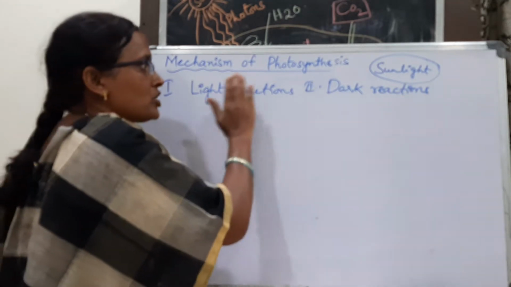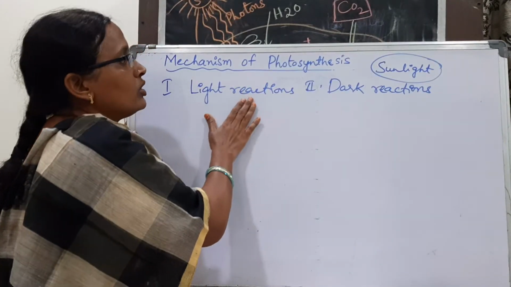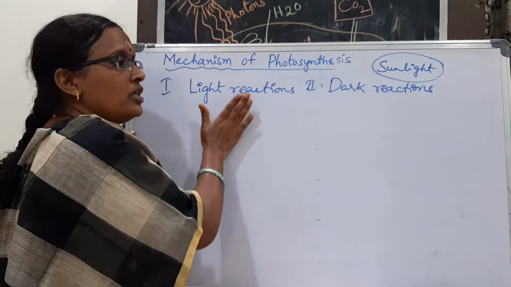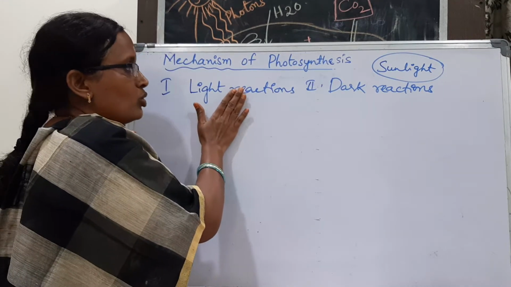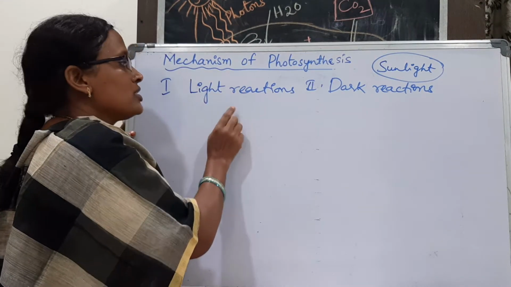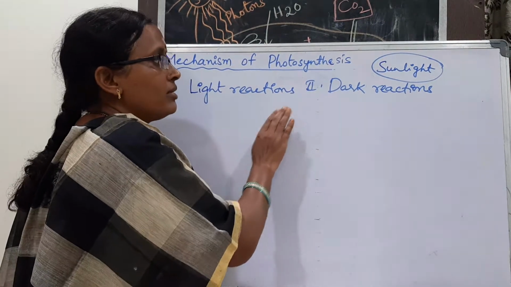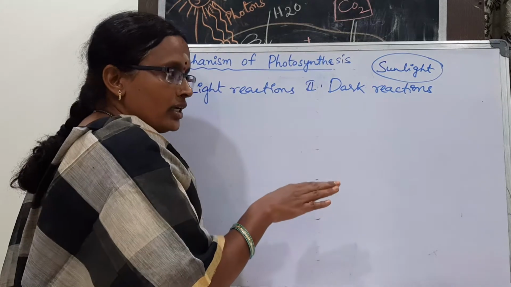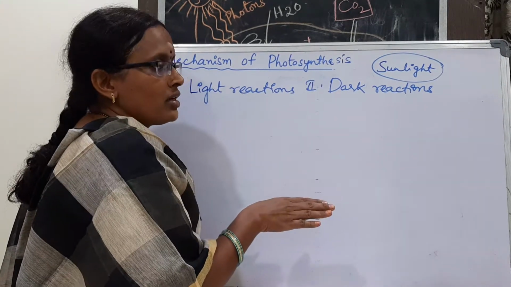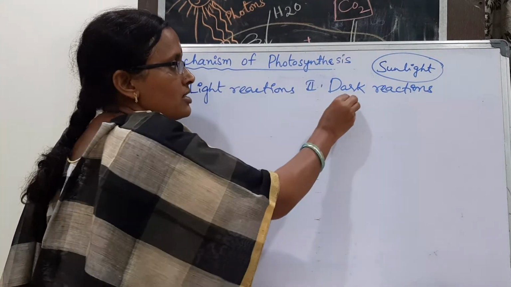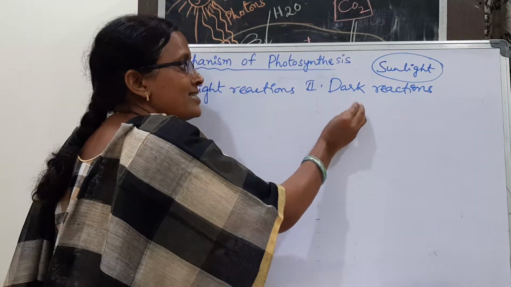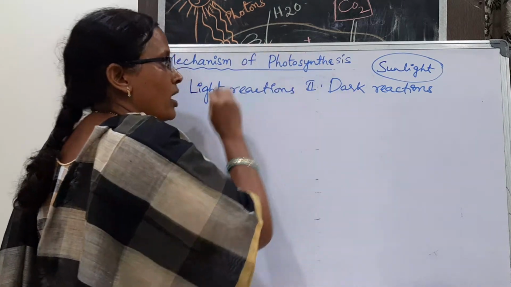Light reactions undergo in the presence of light only. Those are called photochemical reactions or light reactions. Some reactions after the light reactions, without light or in the presence of light also, take place. Those reactions are known as dark reactions. They take place in the stroma.